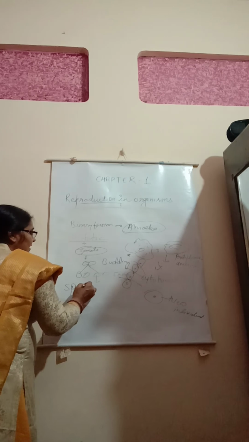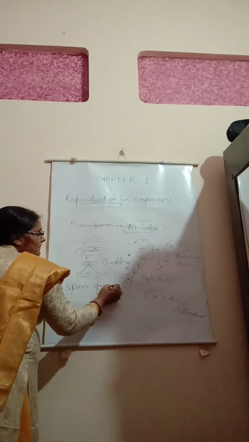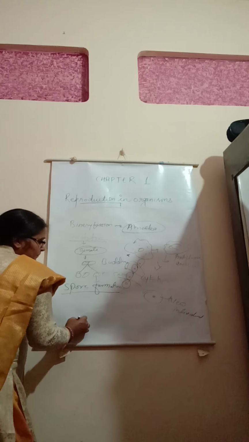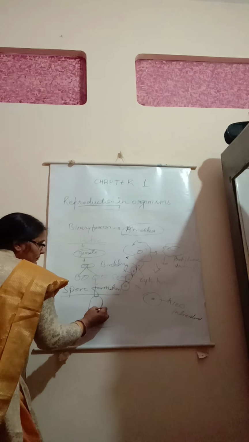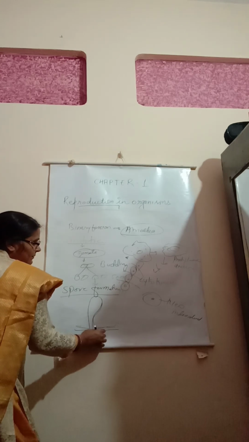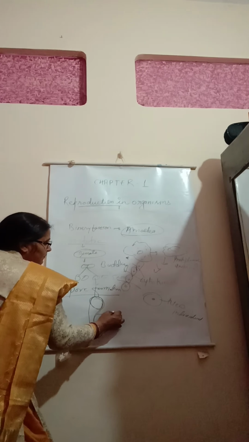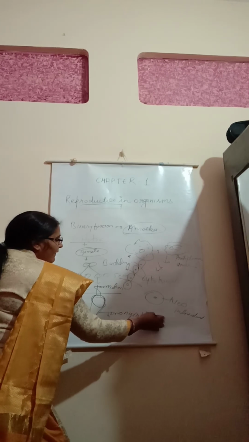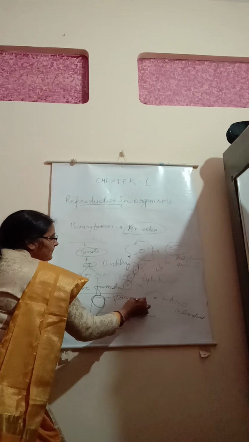For example, in the fungi, the process of spore formation is there. In that case, probably you have seen the formation of the spores. This is the hyphae and the mycelium. This is the sporangium. This is the sporangiophore, and this is the sporangium.